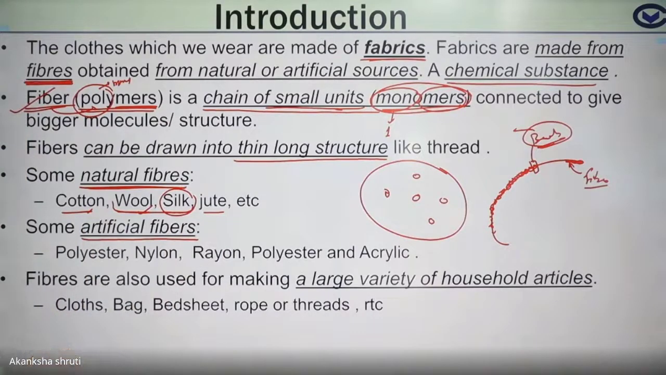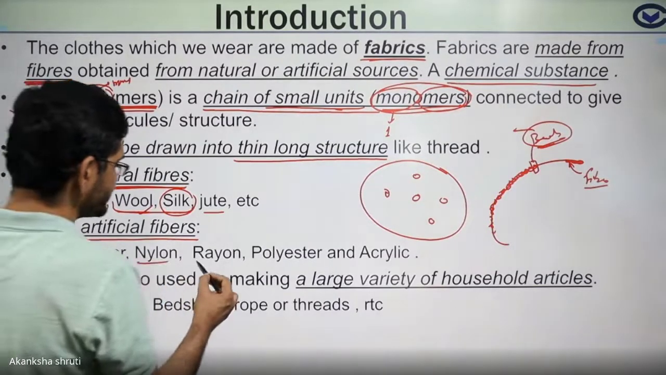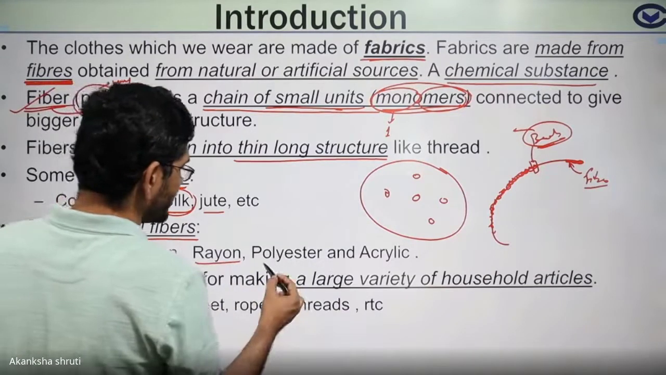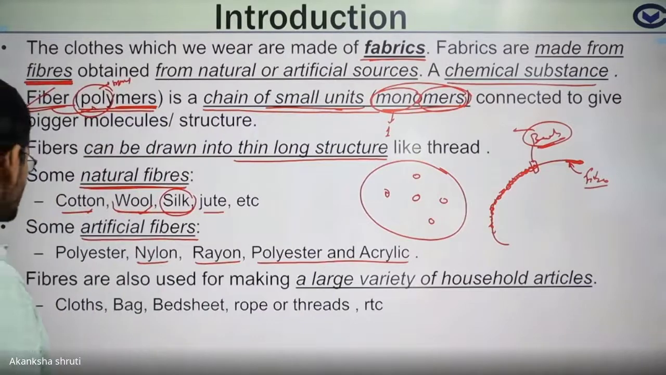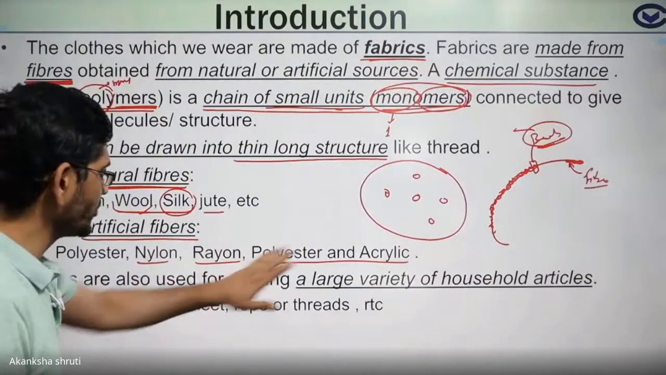Now coming to artificial fibers, they are broadly classified as nylon, rayon, polyester and acrylic. Students, we will learn about all these in more detail.